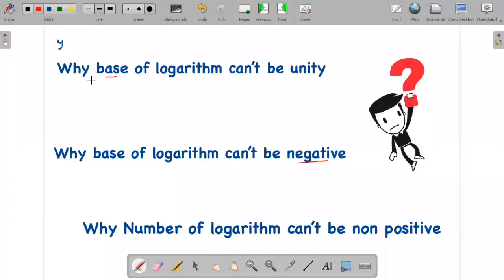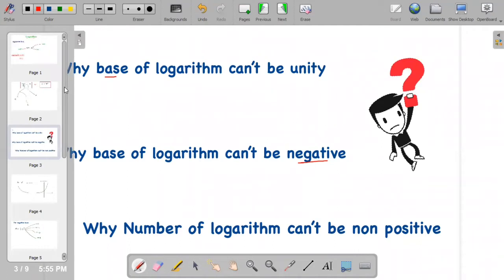Hello student, do you know why we don't consider the base of a logarithm to be unity, or why we can't take a negative base or even negative numbers to define a logarithmic term? In this video we are going to answer all of these questions. So without any further ado, let's get started.